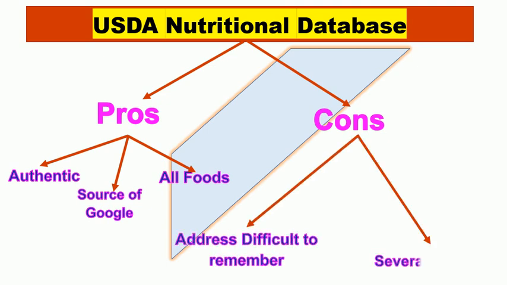The cons of this method include the web address for the USDA nutritional database is difficult to remember. However, you can bookmark it in your browser if you frequently want to search for nutritional data. For some fruits, writing a keyword can return you several outputs. Sometimes you get thousands of results. It might be very difficult for you to find your required information.